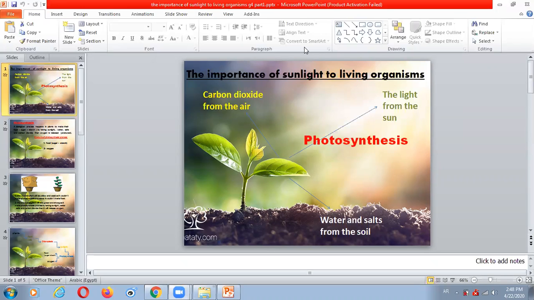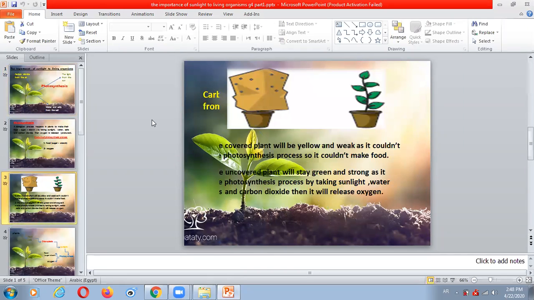This one? Yes. If the plant is covered and has open holes, how will it die? It can't take enough amount of sun. All of the plant has to reach the sunlight.